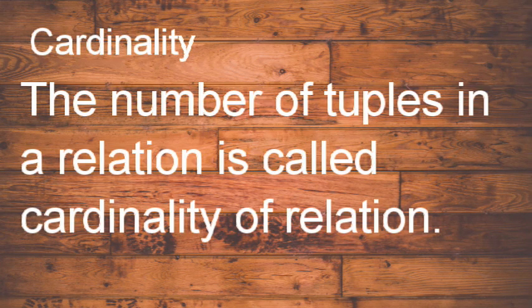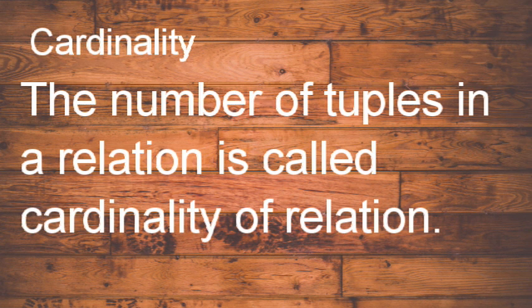Next we have cardinality. What do we mean by cardinality? The number of tuples in a relation is called cardinality. The cardinality of the shipment relation is 9. As you can see in the shipments table over here, the total number of rows is 9. Similarly, the cardinality of suppliers is 5. This is the basic difference we are talking about.